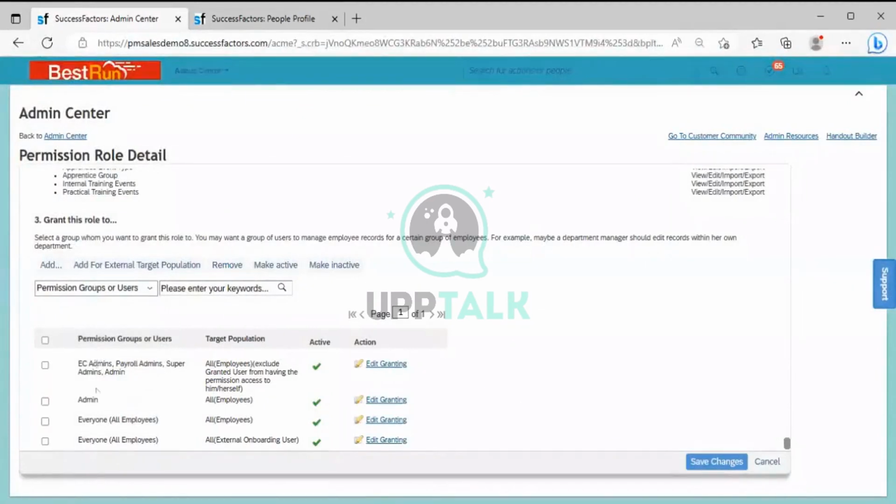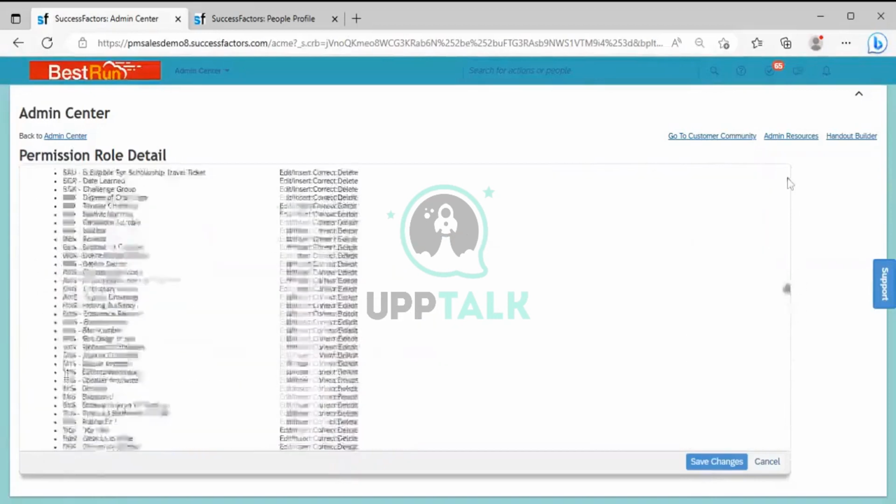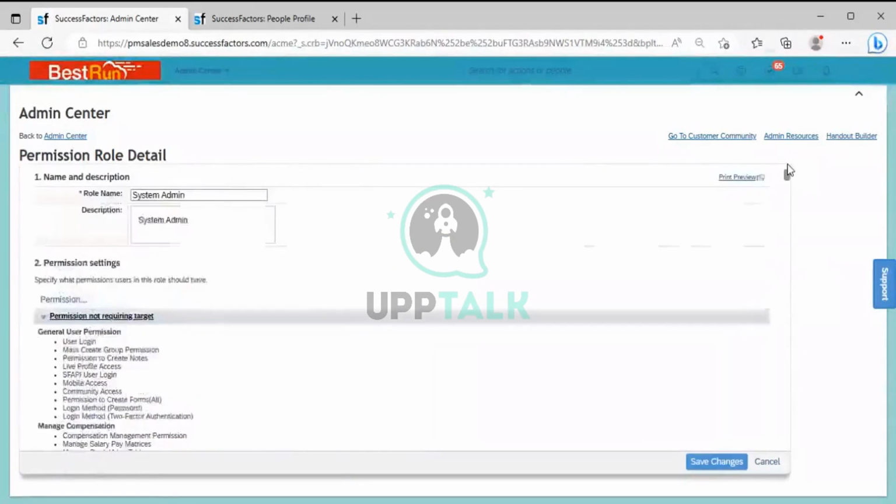So you can see these are the permission groups. Permission groups can be on the basis of a single user also, or on the basis of multiple users also. And you can see each permission role. Now, when you go here, what is the name of this permission role? System admin.